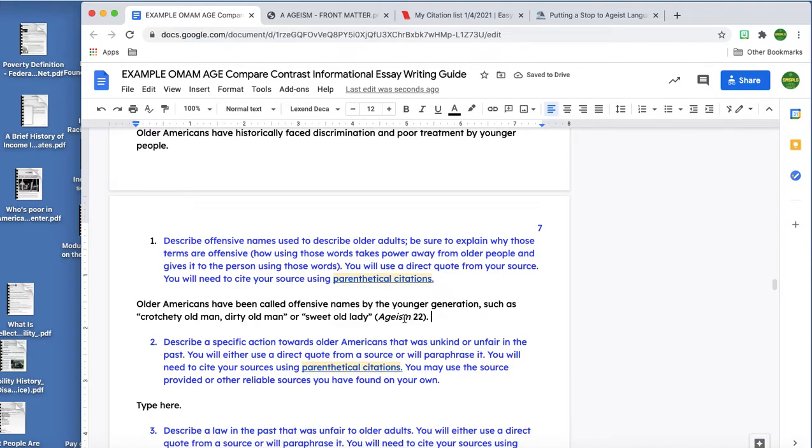Okay, so now I've given the terms, but that's not all of it. It says, explain why those terms are offensive and how those words take power away from older people and give it to the person who uses those words.